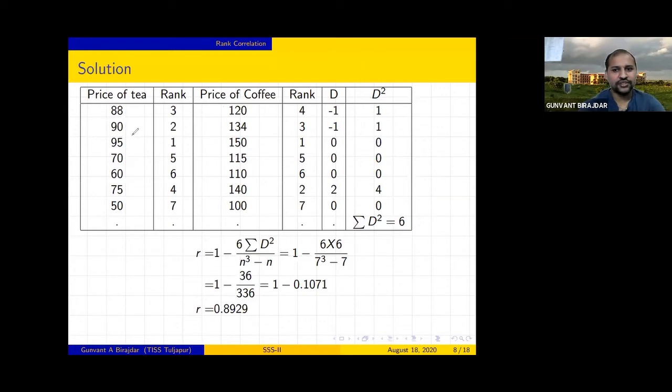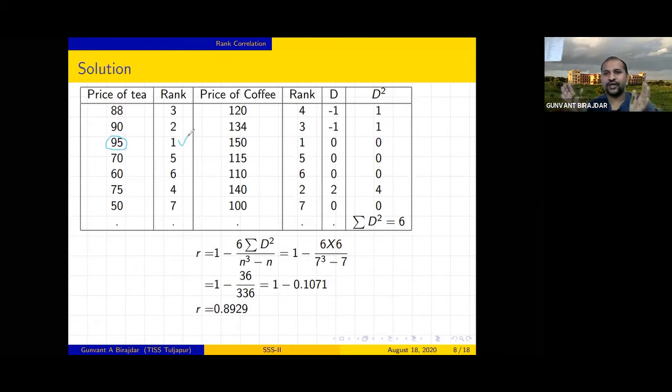So among this, which number is highest now? 95, right? So 95 has rank 1 because we are giving the rank based on the highest, right? So 95 is the highest price, so we are giving rank 1. What is the second? 90, so we are giving 2 to 90. What is the third highest? 88, so we are giving rank 3.